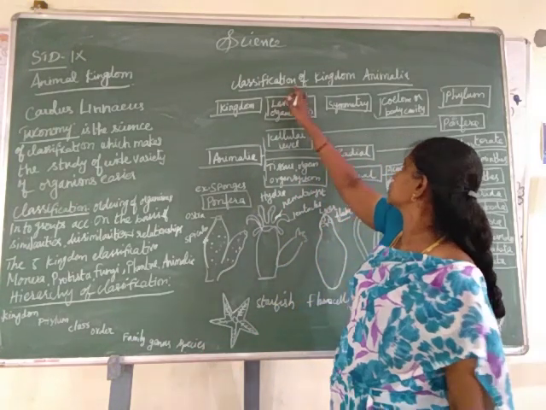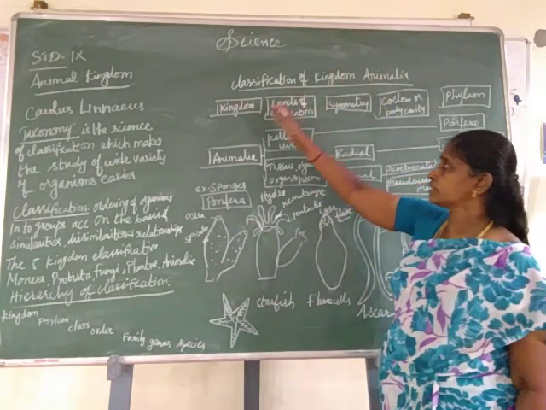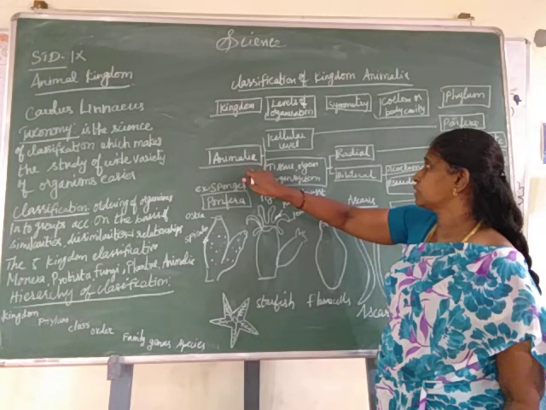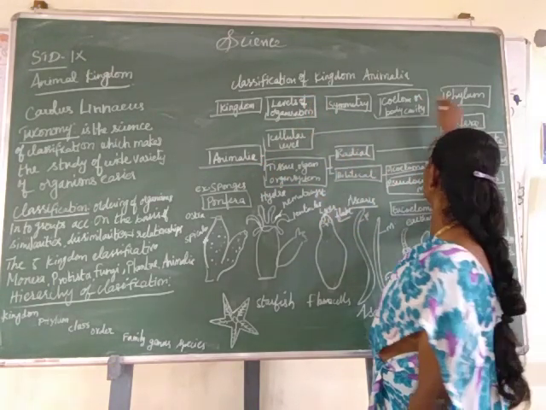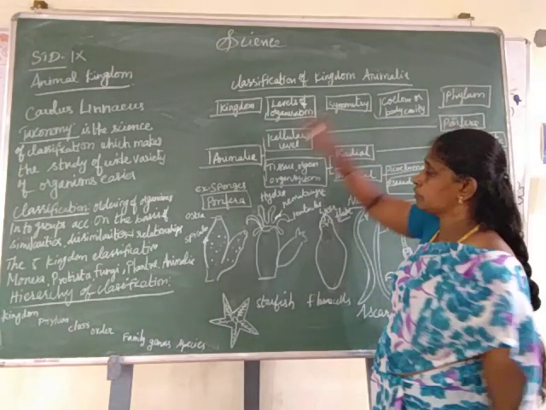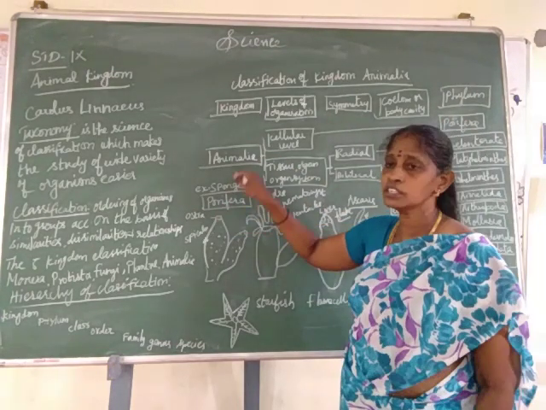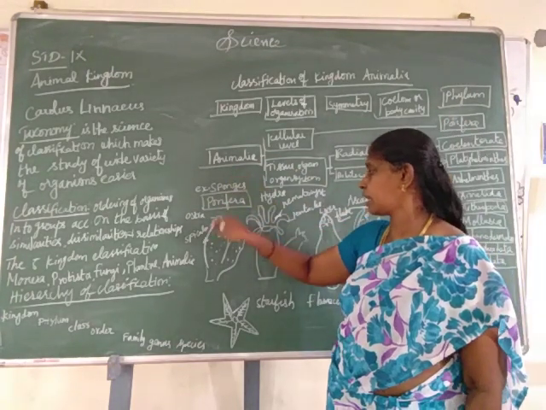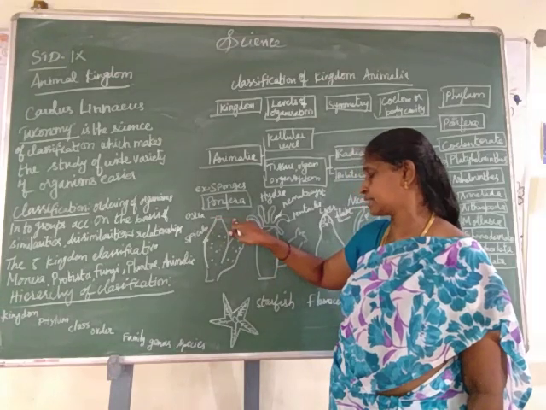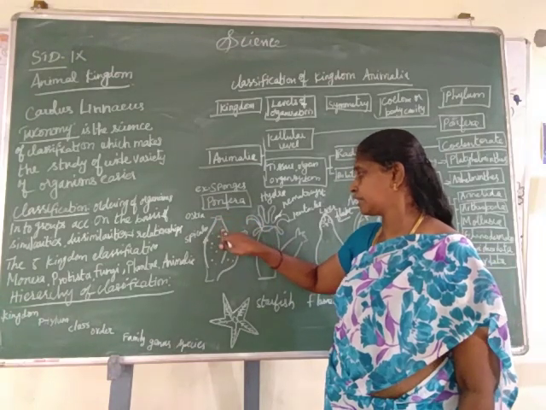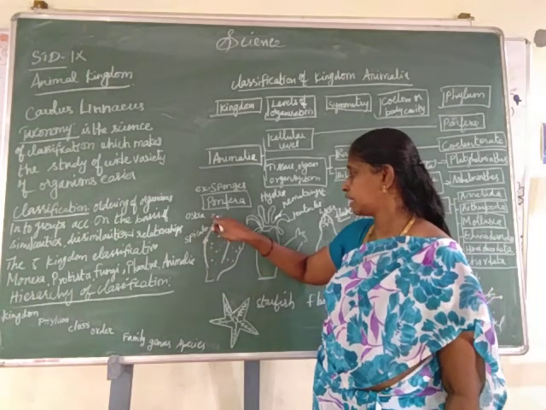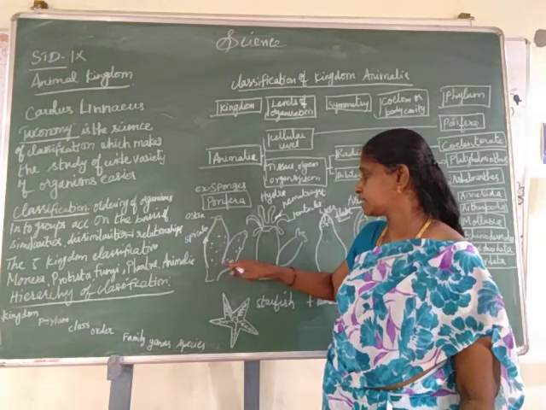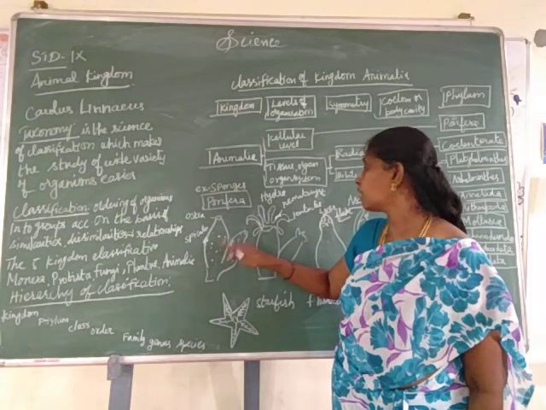Next, classification of kingdom Animalia. Kingdom Animalia consists of levels of organization, starting with the cellular level. The cellular level is seen in the Porifera. An example of Porifera is sponges. Sponges are pore-bearing organisms. They live in water. Their body contains spicules. With the help of the ostia only, they carry food and oxygen throughout the body.